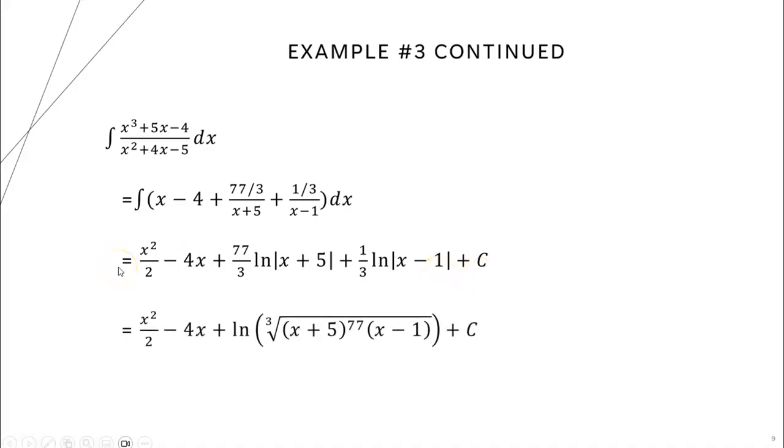Woo! One way you can rewrite this is x squared over 2 minus 4x plus the natural log of the cube root of everything, so everything is to the 1/3 power. Then we've got x plus 5 to the 77th times x minus 1, which is to the first power. So this would be another way of rewriting this. Whew, that's a lot. We're going to do plenty of examples in class, but I wanted you to get an idea of what we got with partial fractions here.